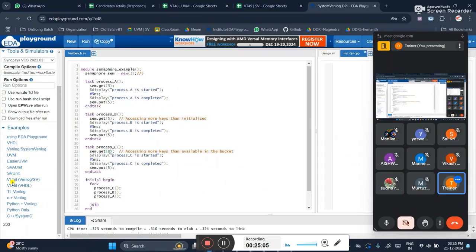If I try to get five, five keys are present, five keys only I will get. Now I will get six outputs, but in this order. Means I don't care about this order now. First this output, second this output, third this output, irrespective of whatever I have called here. Here I have called C first, but C will not get executed according to the task in line number 6. First, according to this order only I will get the output.